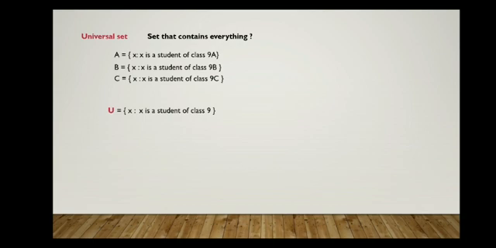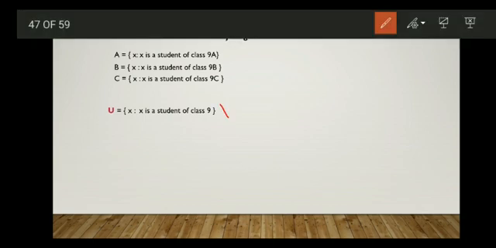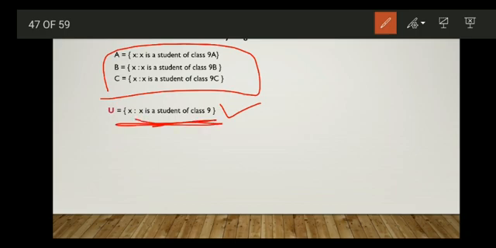This set U contains all the elements of the considered sets. This includes students of class 9A, 9B and 9C. So this set is the universal set of our considered sets.